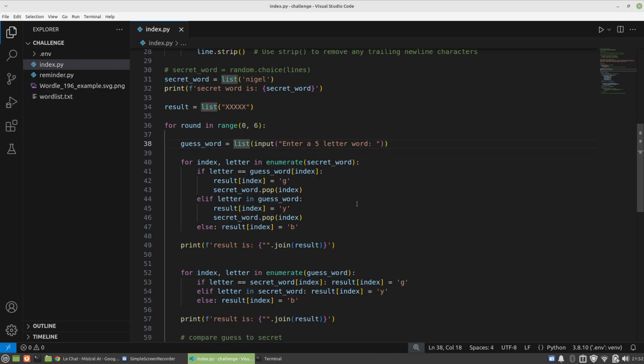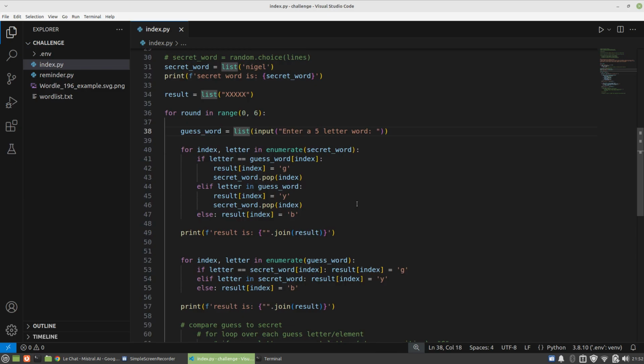It seems that a string can be used like a list, but not all the time, so working in lists just makes life easier. Remember I said that instead of looping through the guess word, we're going to loop through the secret word instead. So I've copied this entire block up here and modified it. We're looping through the secret word instead, and comparing it against the guess word.